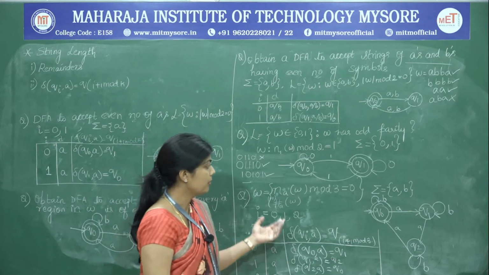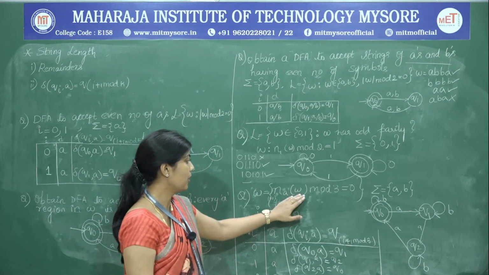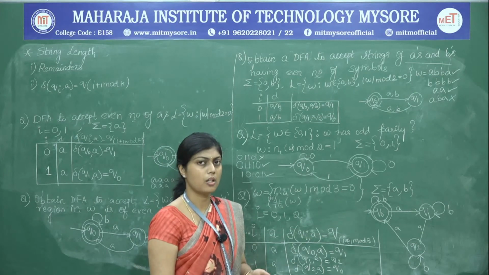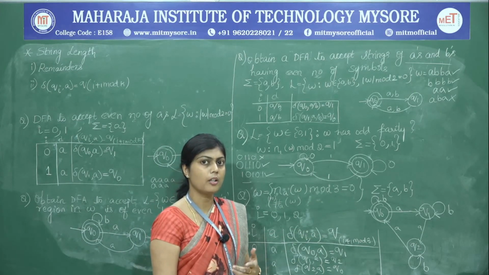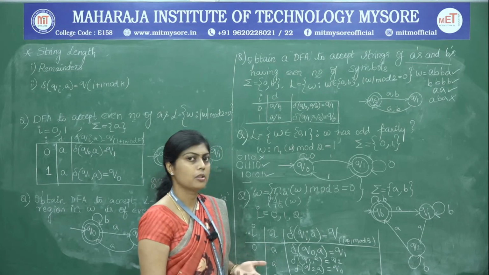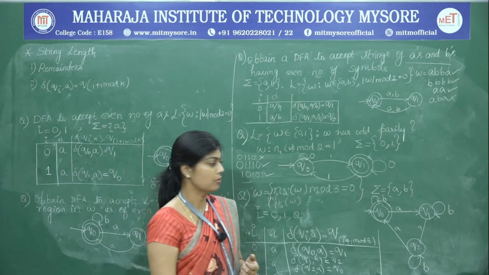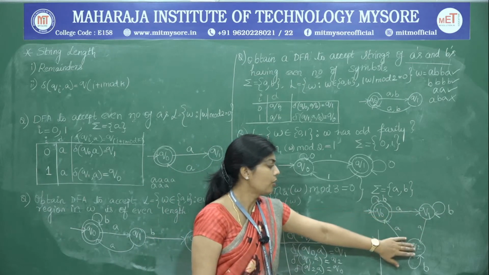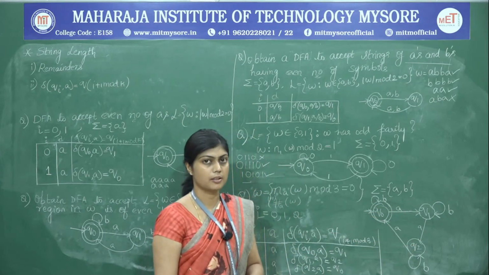Also, the same problem can be given as the number of A's in W mod 3 should not be equal to 0. If it is not equal to 0, it can either be 1 or 2, because the only possible remainders are 0, 1 and 2. In that case, except Q naught, Q1 and Q2 will become the final states.